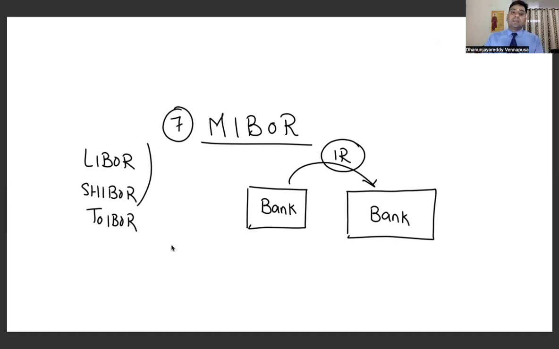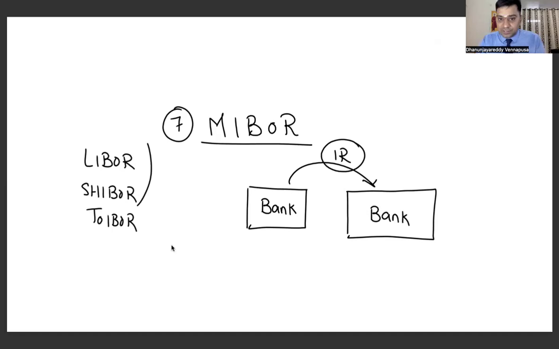Next one is LIBOR, the London Interbank Offer Rate. For the banks situated in the United Kingdom, the banks lend to other banks at an interest rate known as the London Interbank Offer Rate. The next one is the Shanghai Interbank Offer Rate, SHIBOR. Next, the Tokyo Interbank Offer Rate. So the concept is the same. The only thing that changes is the city where it is operated. So remember these terms.